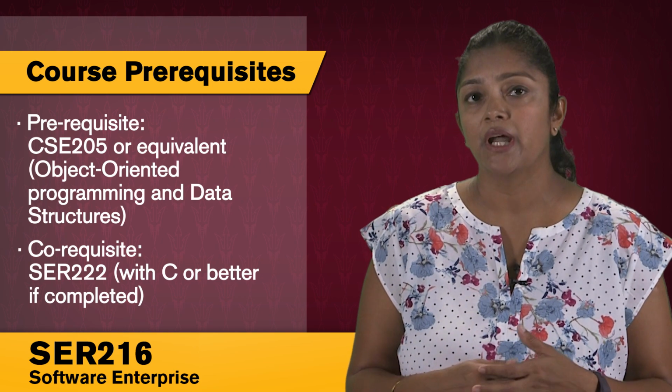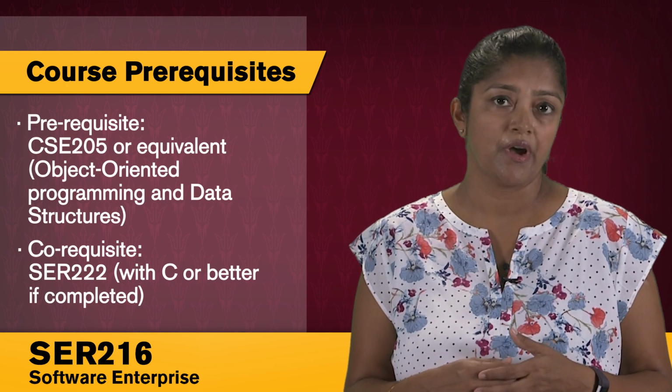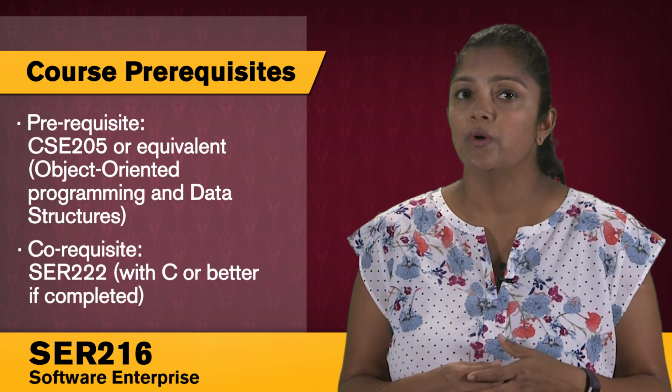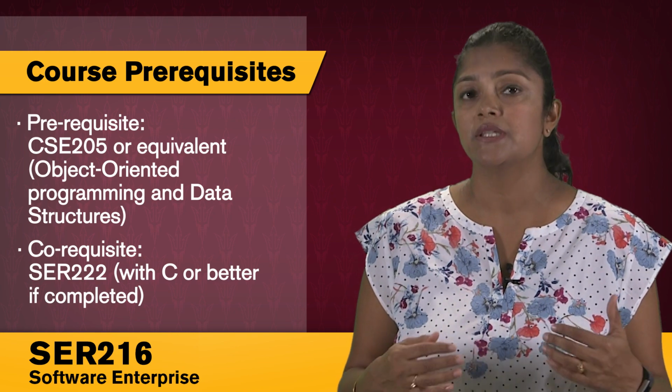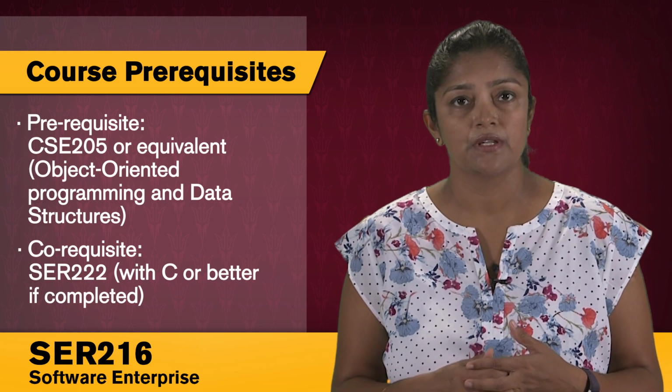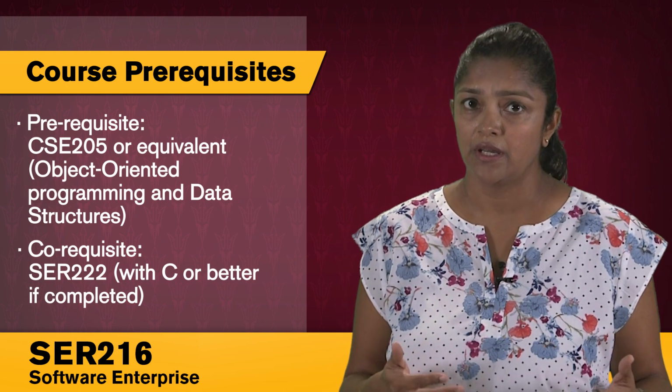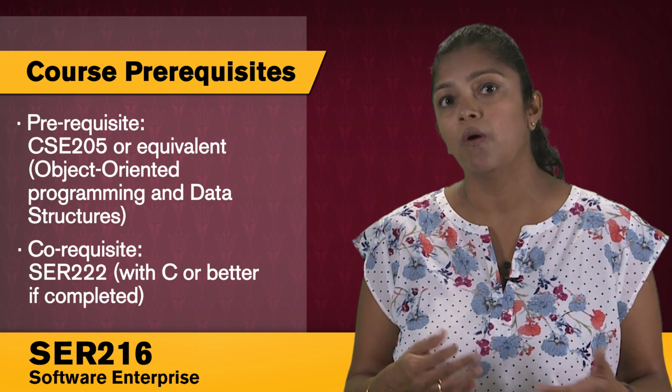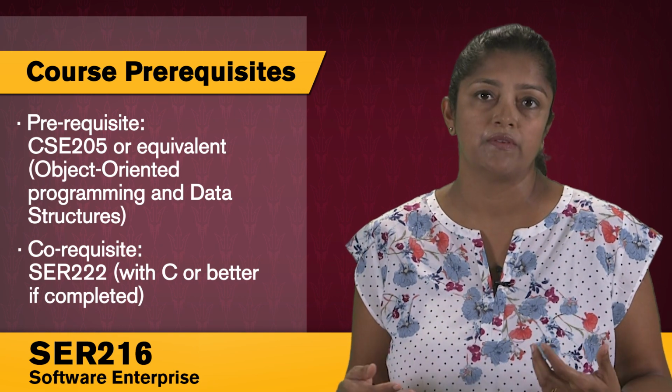So that's the reason the prerequisite is CSE 205 or equivalent. Also, a core requisite for this course is SCR 222, which is a design and analysis of data structures and algorithms. So you either take it along with 216, or if you've already completed it, you should have a C or better.